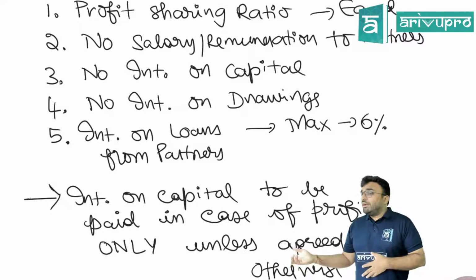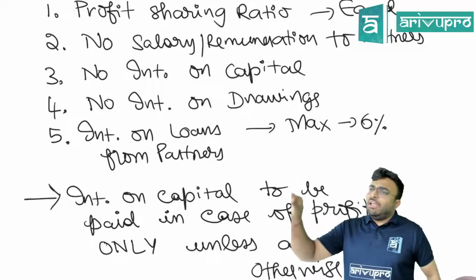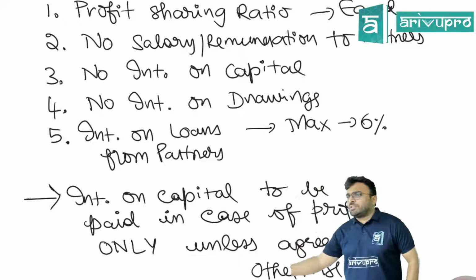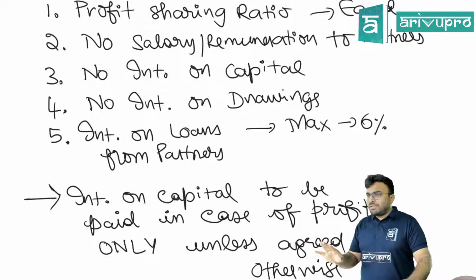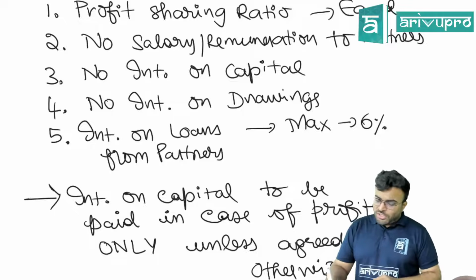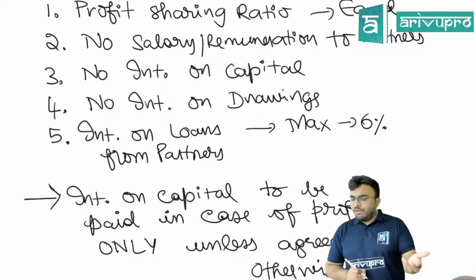Can we pay interest on capital when there is loss? No. Now if I put in the partnership deed, interest on capital to be paid at the rate of 8% in case of profit or loss, now can I pay interest on capital even if I have loss? Yes. Is this clear? So what they said, interest on capital to be paid in case of profits only unless mentioned otherwise. If at all they have told something else, then you can give.